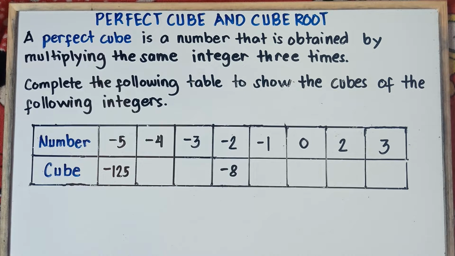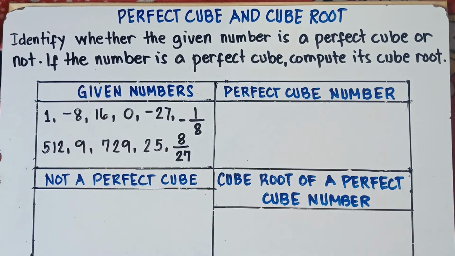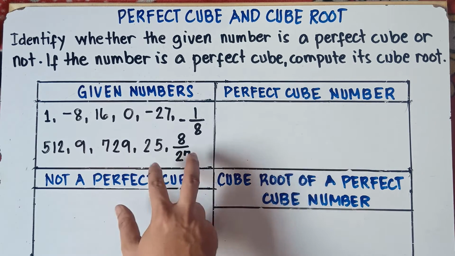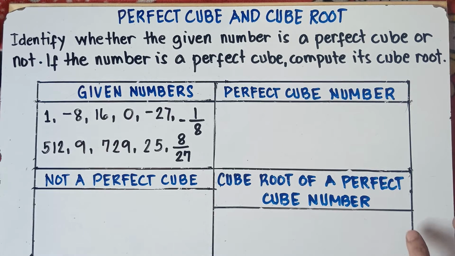Our topic for today's class is all about the perfect cube and cube root. So without further ado, let's do this topic. Later on in class, we'll be answering this type of question. We're going to identify whether the given number is a perfect cube or not. If the number is a perfect cube, compute its cube root. So we have given numbers and we're going to determine which numbers are perfect cubes and which are not perfect cubes. Now, if the number is a perfect cube, you need to get the cube root. Alright, so before we answer that, class, we need to understand more with regards to the perfect cube.